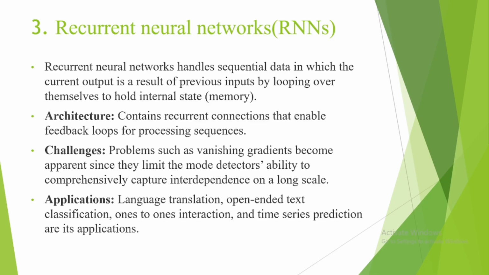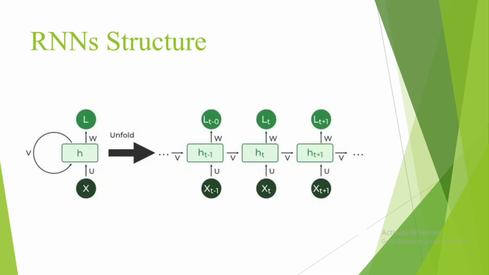Challenges: problems such as the vanishing gradient become apparent, since they limit the model's ability to capture dependencies over long scales. Applications: language translation, open-ended text classification, one-to-one instructions, and time series prediction. This is the structure of a recurrent neural network.